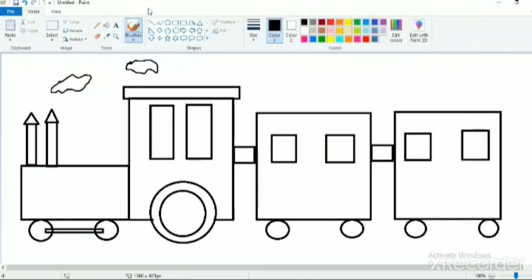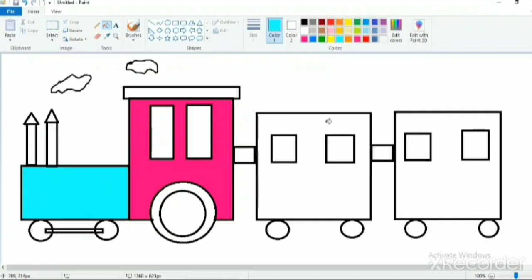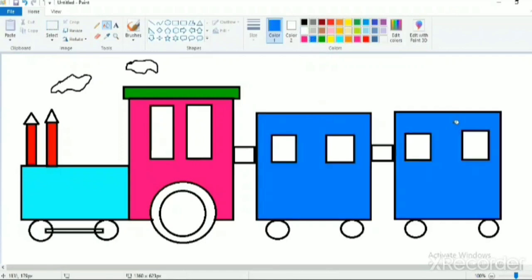We are going to fill colors with the help of the fill with color tool. I'm going to draw the colors according to my choice. You need to do windows yellow, wheels black, and smoke gray. Rest of the colors you can do according to your own choice. So I am filling the colors according to my choice. You can fill as per your choice.